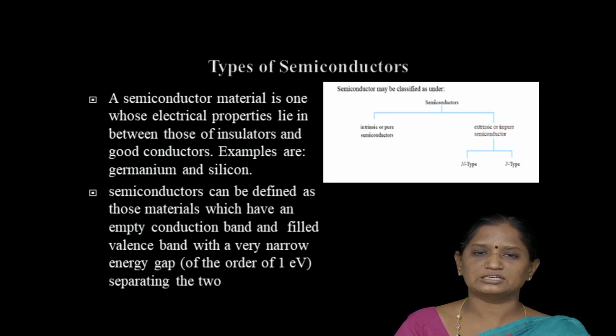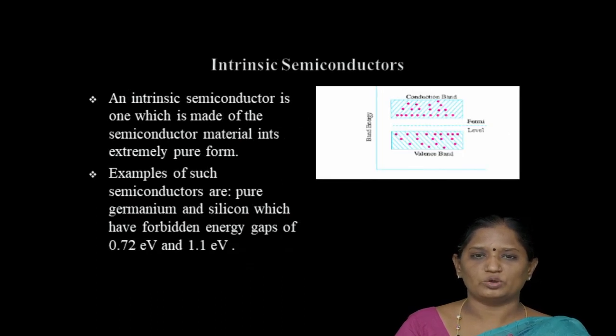So semiconductors can be classified into two types. The first one is the intrinsic semiconductor, and the second one is the extrinsic semiconductor. Again, the extrinsic semiconductor is of two types, that is p-type semiconductor and n-type semiconductor. Now I am going to discuss the intrinsic semiconductor.